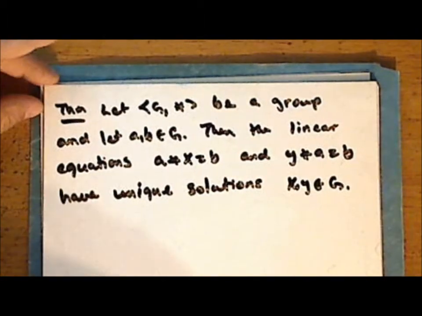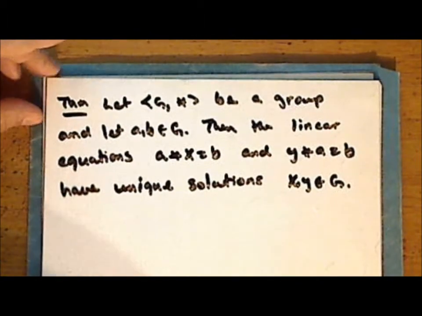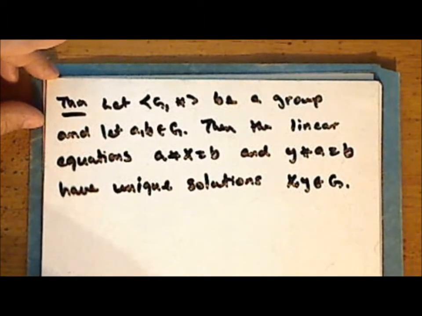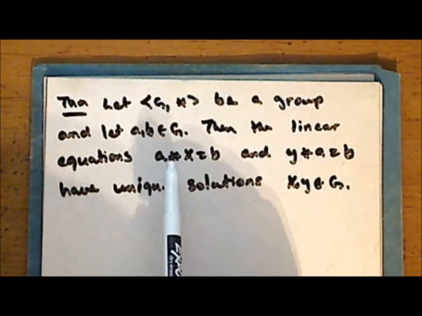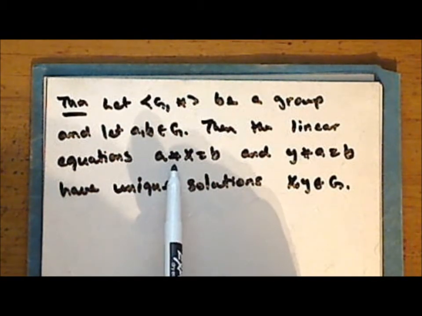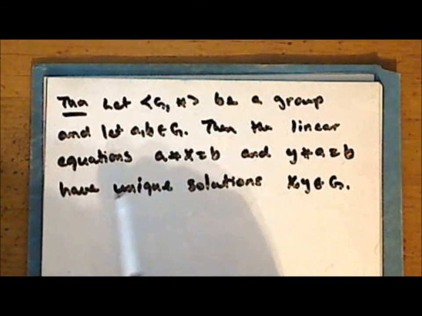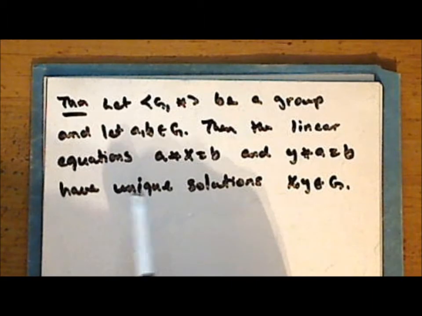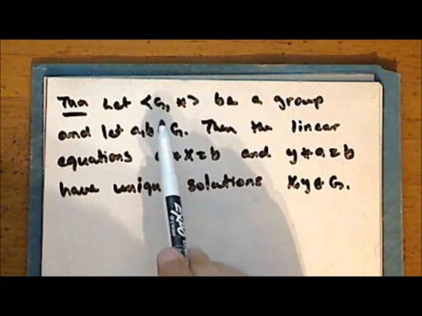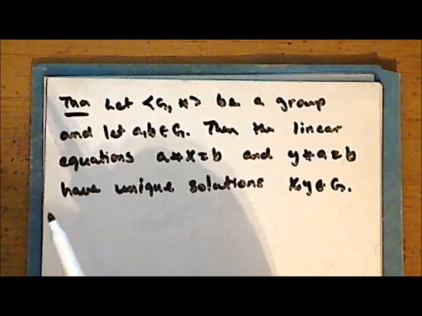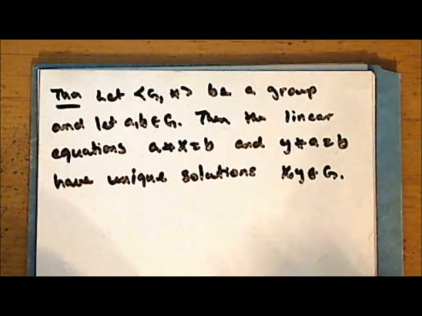All right, the proof for this theorem is very simple, but this is perhaps one of the most important theorems that we will look at. First of all, notice that in a group, a linear equation consists of a single operation. But this theorem states that in a group, a linear equation with coefficients in the underlying set of the group will have a unique solution that is also in the group.